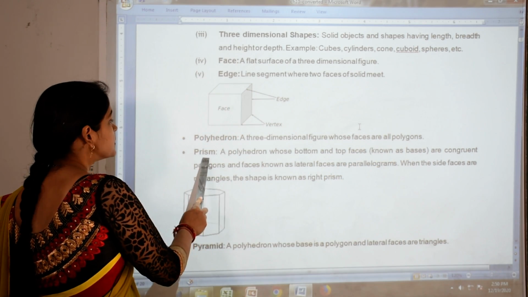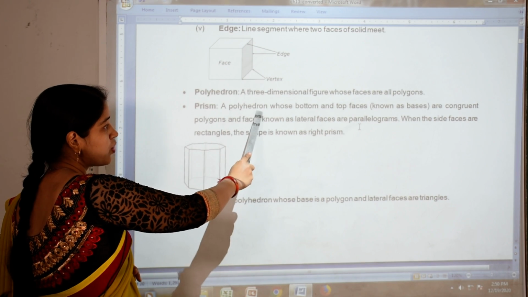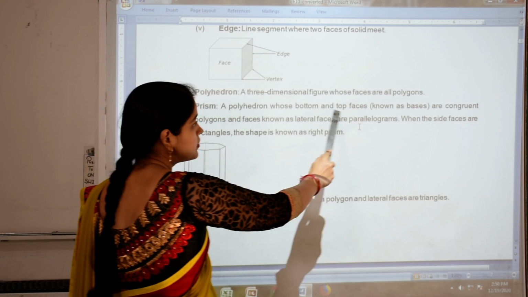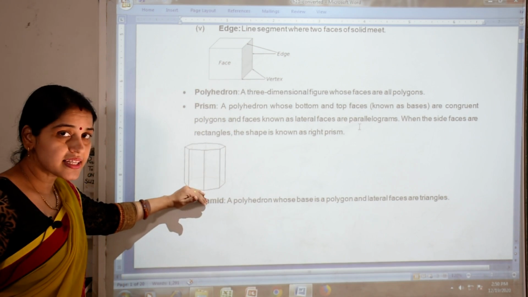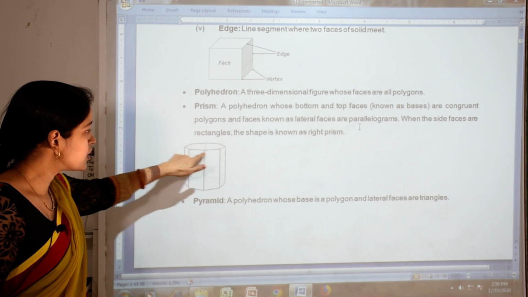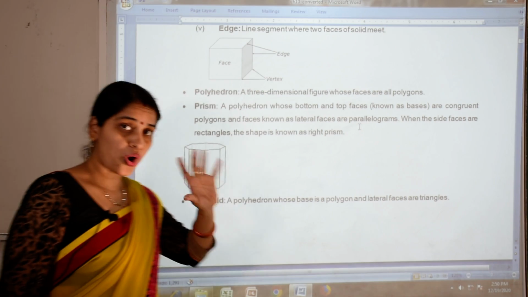Then prism. What is a prism? A polyhedron whose bottom and top faces are congruent. Now you can see this figure. In this figure, the top and the bottom are both congruent.